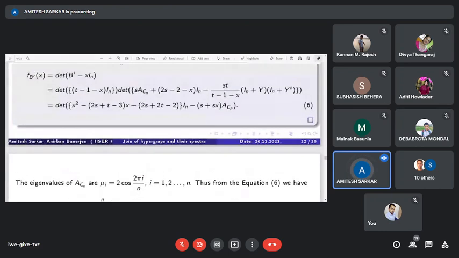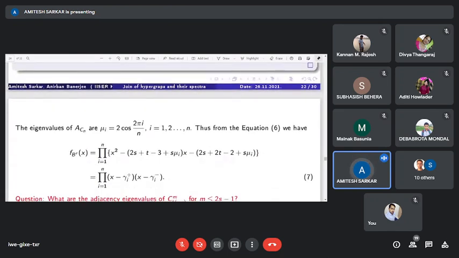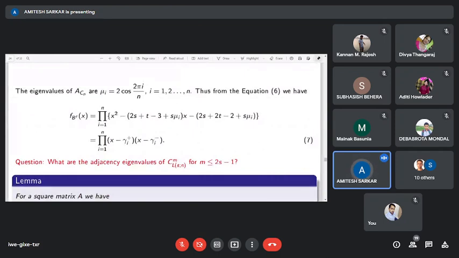Again, the eigenvalues of A_Cn are mu_i equals 2 cos 2 pi i by n, where i equals 1 to n. Thus we have this relation, and from this the result follows.